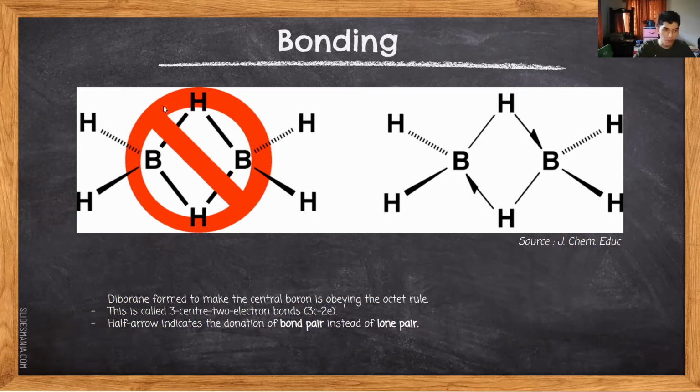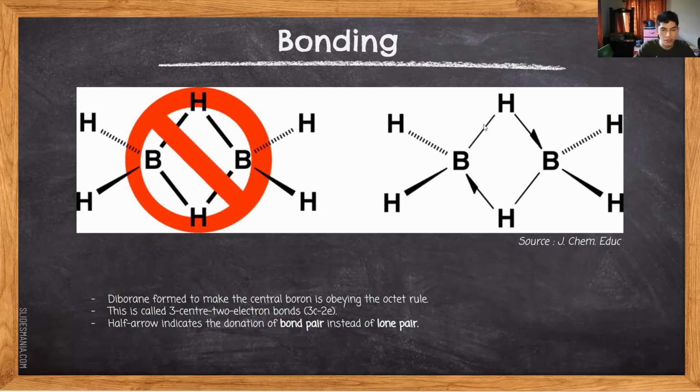So you might be thinking the drawing of diborane is like this. It is totally wrong because if we count the electron, borane has 3 valence electron and it shares 1 electron from the hydrogen. It is 3 plus 1. BH bond contributes 1 electron. So 1, 2, 3, 4. So 4 plus 3 is equal to 7. Also not obeying the octet rule.